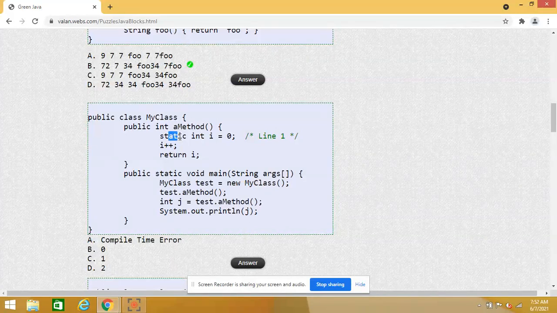So a local variable cannot be a static variable, where scope-wise both are contradictory. Because of this line, it is going to throw a compile time error. Yes, a local variable cannot be static. So this particular line number one will throw the compile time error.